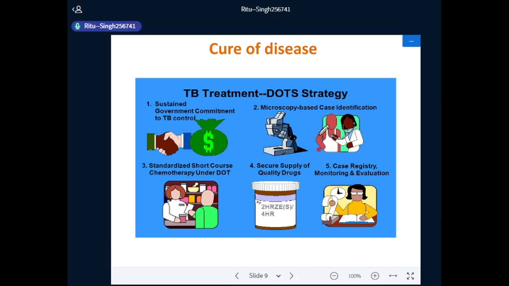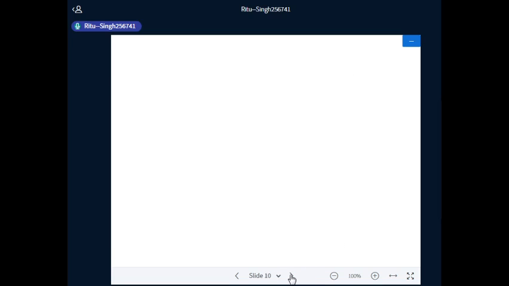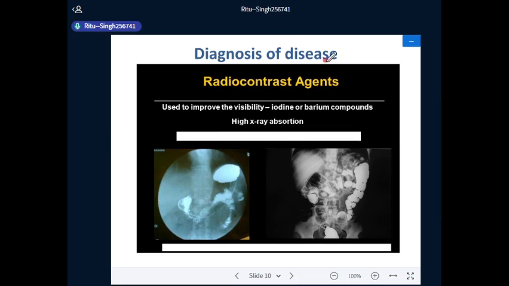Next, that is cure of disease. In tuberculosis treatment, DOT therapy is used to cure the disease of tuberculosis. Next, that is diagnosis of disease.